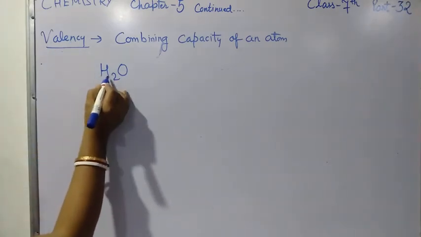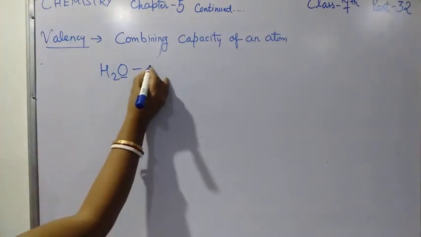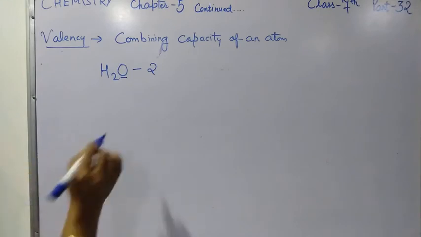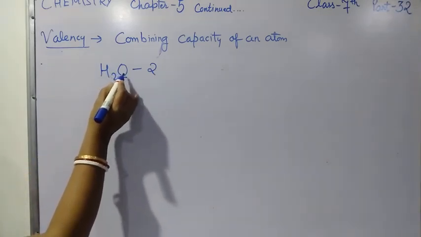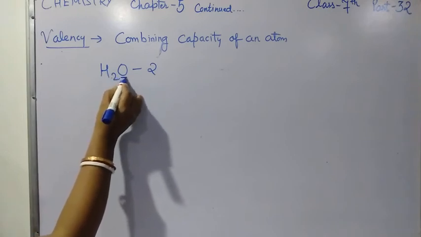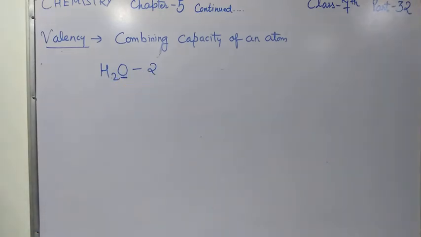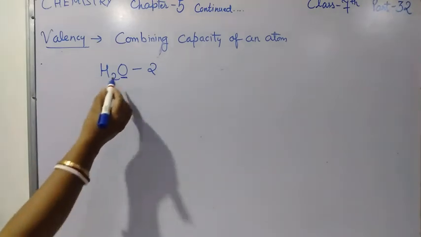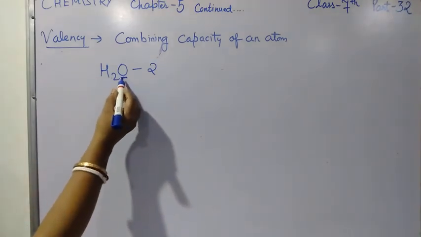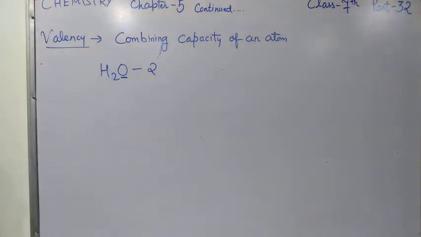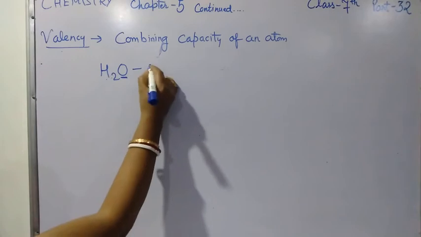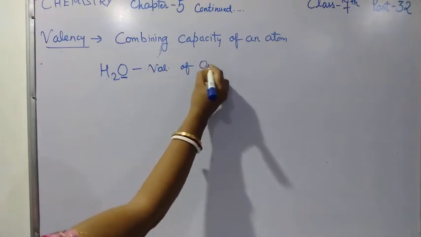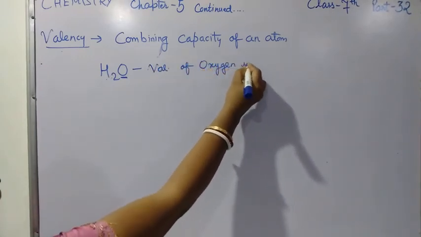For example, in this the valency of oxygen is 2. How? Because in this 2 atoms of hydrogen are combined with oxygen. So that is why the valency of this oxygen will be 2. One oxygen atom combines with 2 hydrogen atoms to form water. That is why the valency of oxygen is 2.